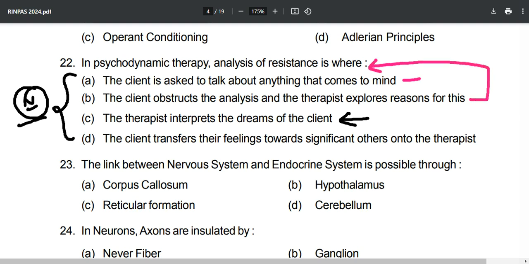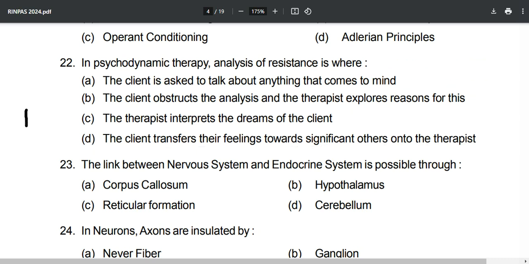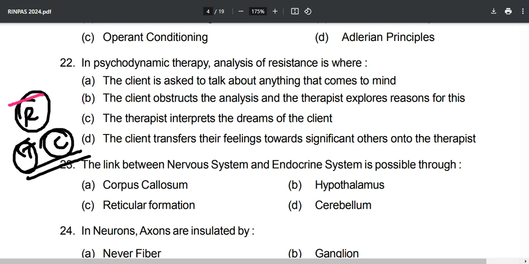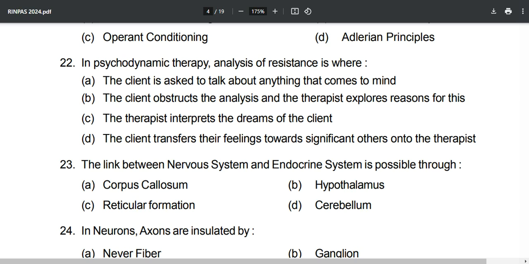We have resistance, transference, counter transference. Everything is important for this particular topic. The client transfers their feelings towards significant others onto the therapist. That we just discussed right now. So resistance, transference, counter transference are very important in this psychodynamic therapy proposed by Sigmund Freud. So what is going to be the correct answer? Option number B is going to be the correct answer.